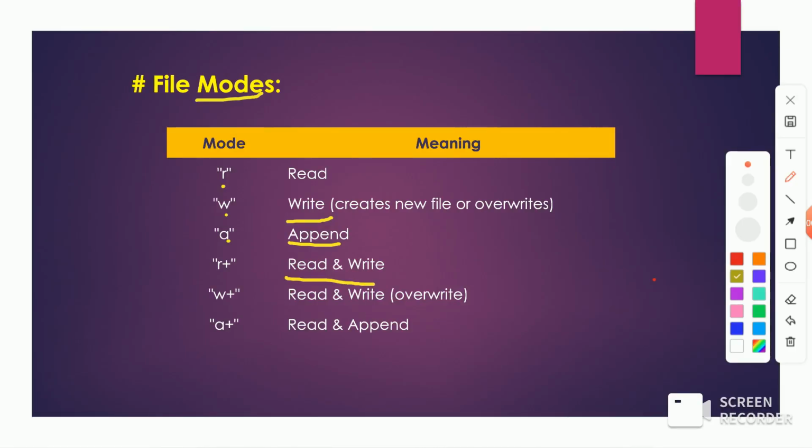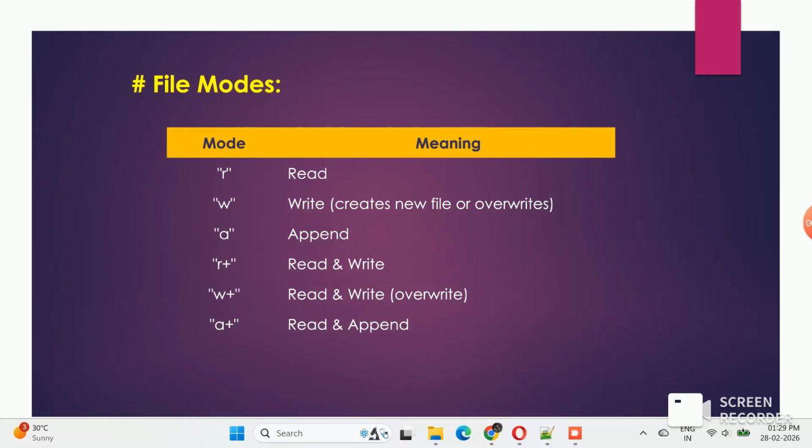If you want to read or write a file, we use r+ mode. When we want to read, write or overwrite a file, we use w+. And when we want to read and append to a file, we use a+. These are the different types of modes that exist in C programming.